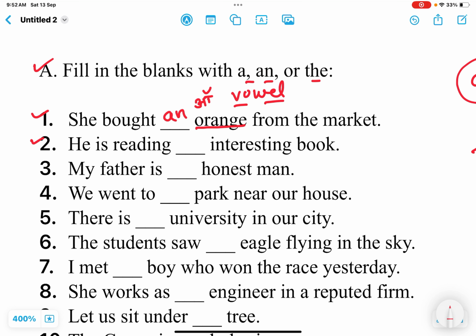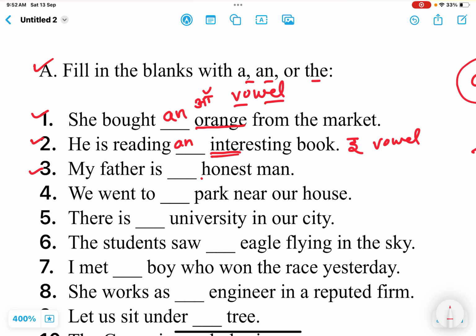Next one is: he is reading dash interesting book. Interesting. Once again pronounce the word interesting. In, E. So the initial sound is E, that is again of a vowel. So what we are to use here? An.